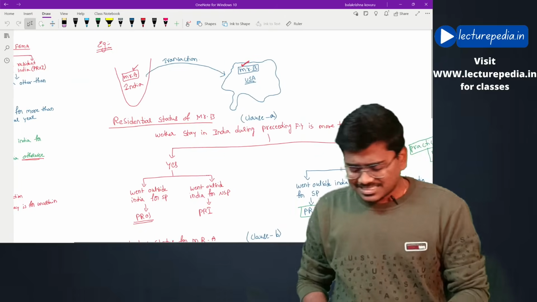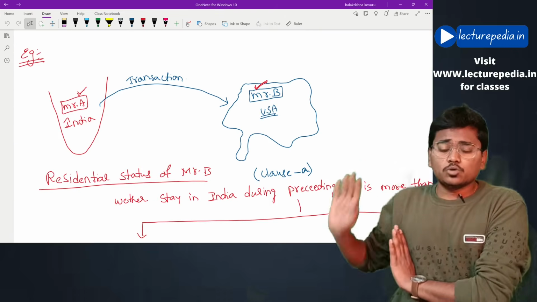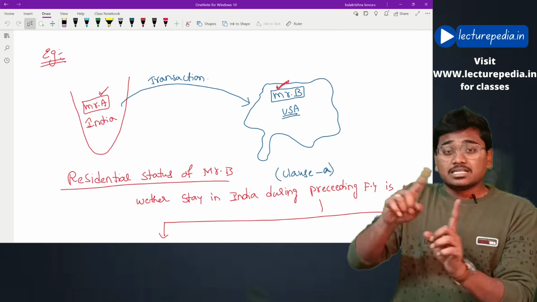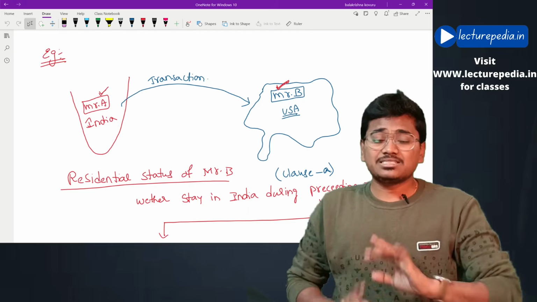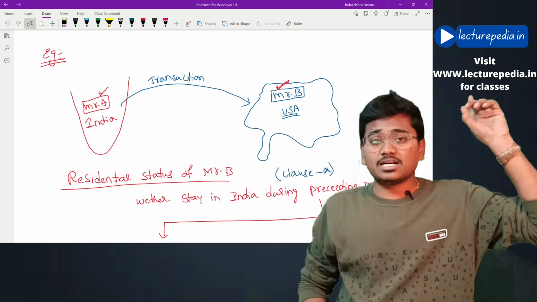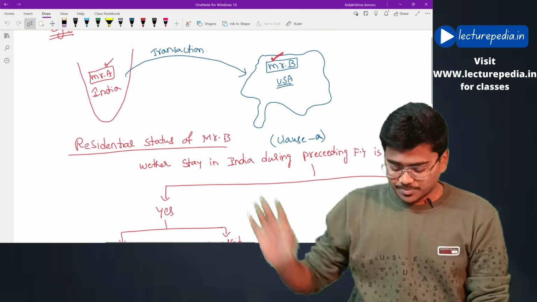Now let us understand this with the help of an example. I'll quickly make you go through this example. If you want a detailed explanation, there is another video of around 20 minutes where I have explained this residential status concept very elaborately. You can find it in the I button and watch it from there. But now here I will quickly explain this.